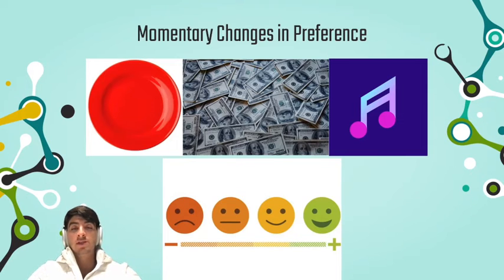So within this particular study, they showed individuals happy faces or sad faces in the two different testing groups. After showing these faces, they were made to drink the same orange juice. And they showed that when they showed the happy faces, and thus increased positive emotion, people perceived the juice to be better and actually sweeter. But when we had sad faces shown, people perceived the juice to be less sweet, with the negative emotion pairings. And so here we just see these momentary changes that fall outside of genetic variation and are very interesting.